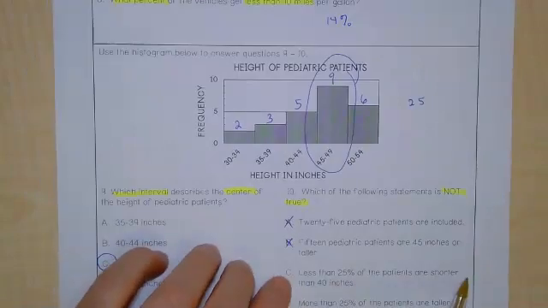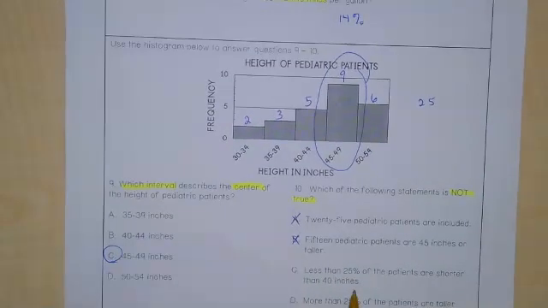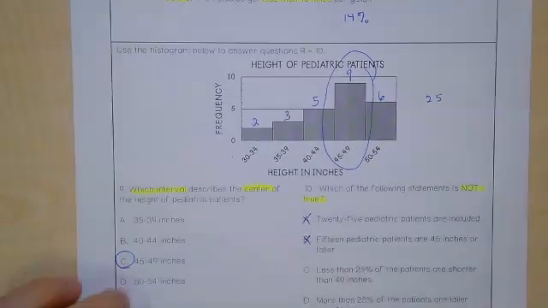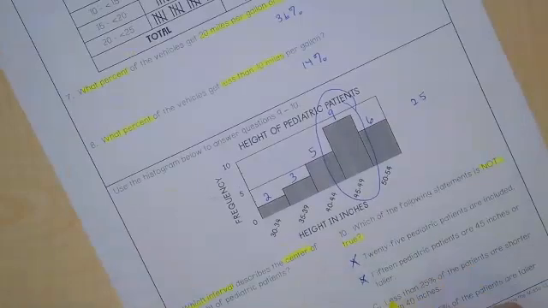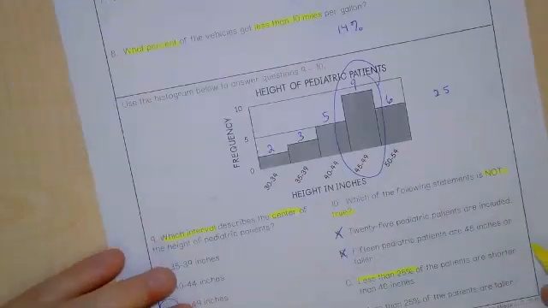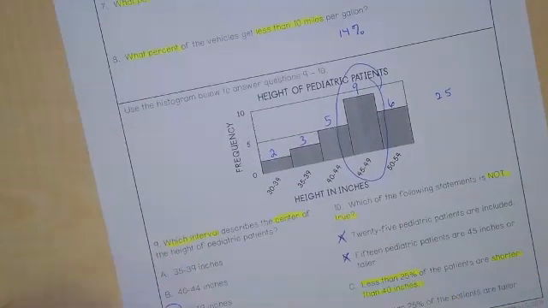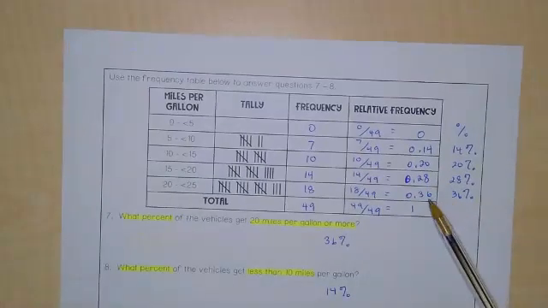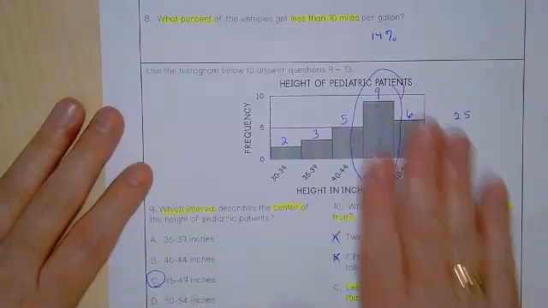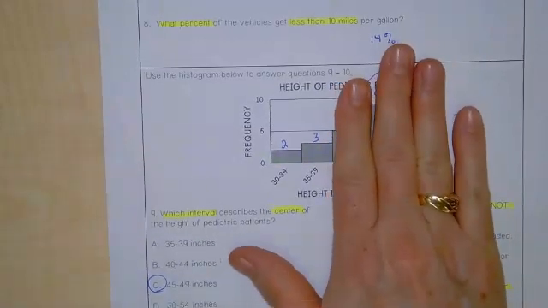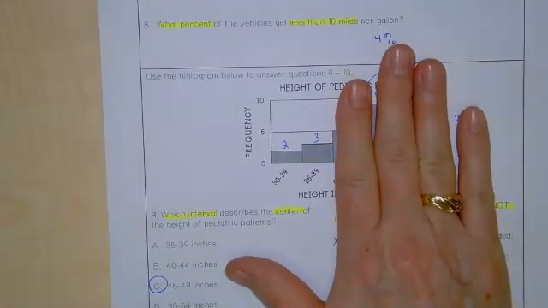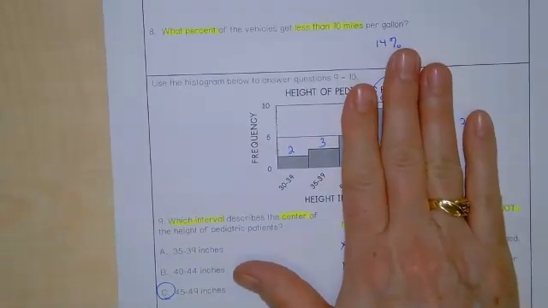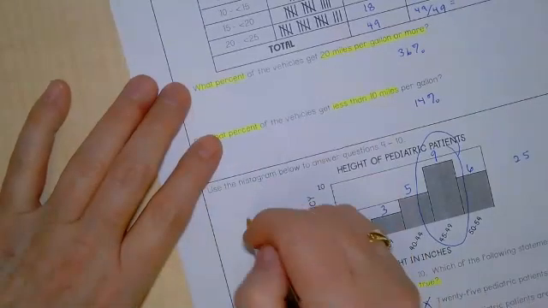Less than 25% are shorter than 40. So look at this, less than 25%, which means I'm going to have to come up with a percent of anybody shorter than 40. We just did percents up here, remember? So shorter than 40 is going to be right there, right? How many is that? Ethan? 5 out of, what was our total?